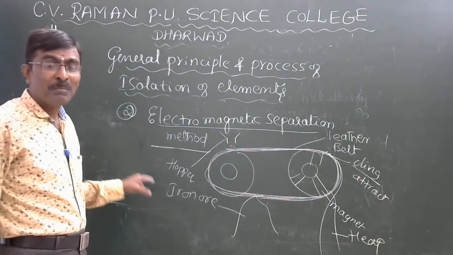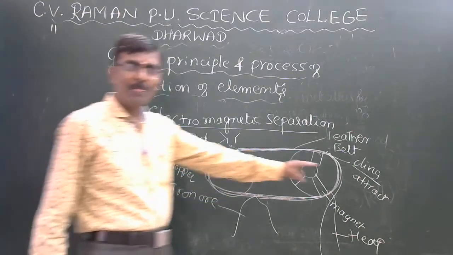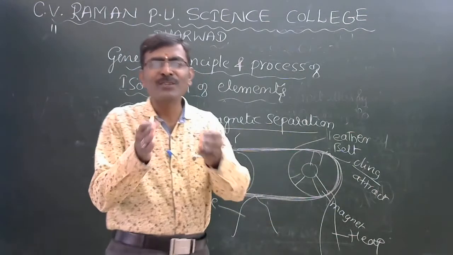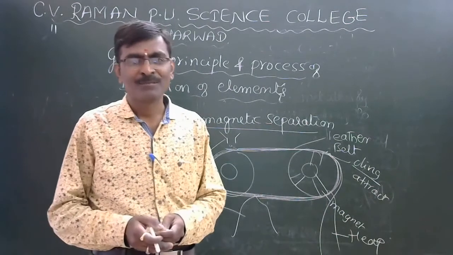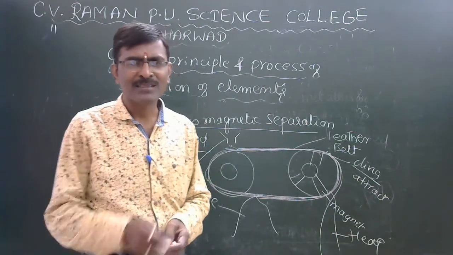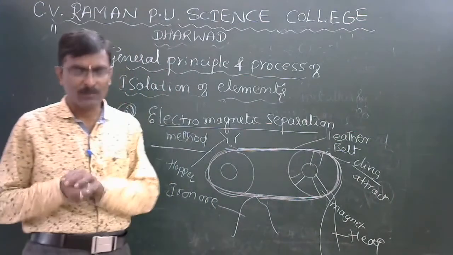This one is non-magnetic. It is very easy to separate magnetic and non-magnetic particles. It is a simple concept. This is the principle.